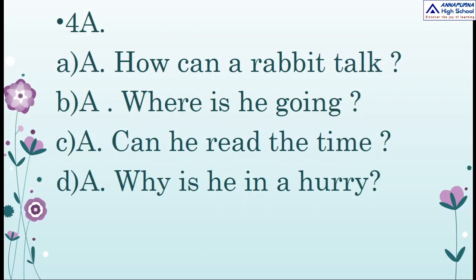So children, correct questions are, how can a rabbit talk? Second one is, where is he going? Next one is, can he read the time? Last one is, why is he in a hurry?